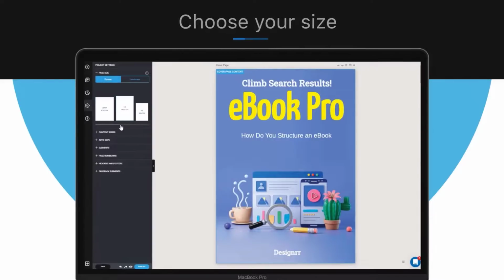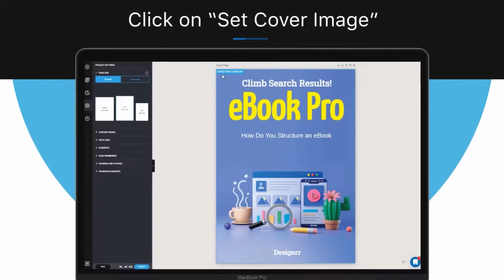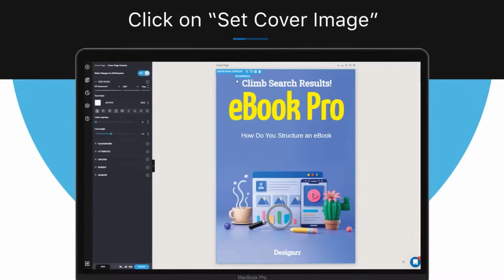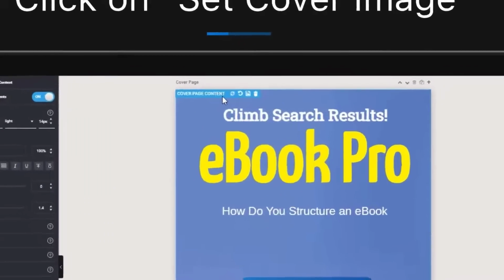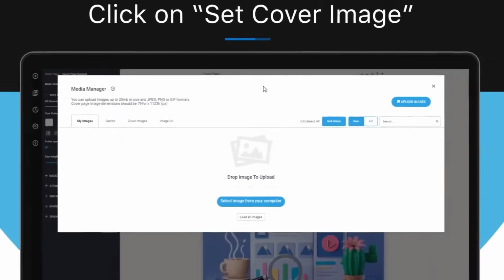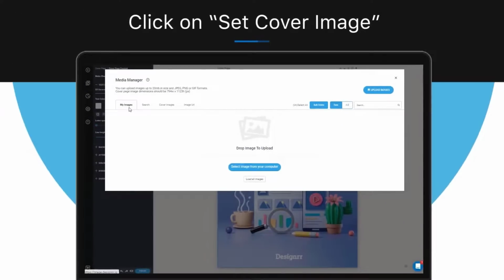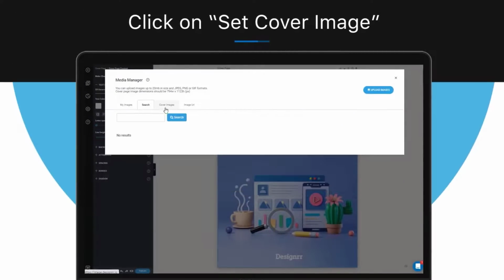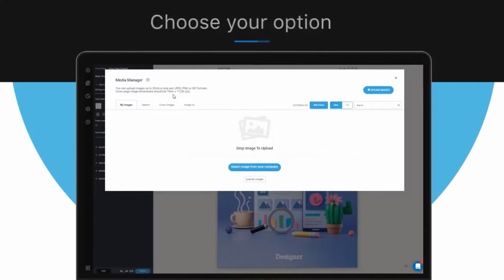And you can view and change the page size of your ebook in the project settings right here. To change the cover page, you need to click on the page type of the cover page. This is at the top here where it says cover page. And then click on the set cover image icon. Now the media manager will open and you can choose where to get your image from. Note that the page size will also be shown at the top of that window.